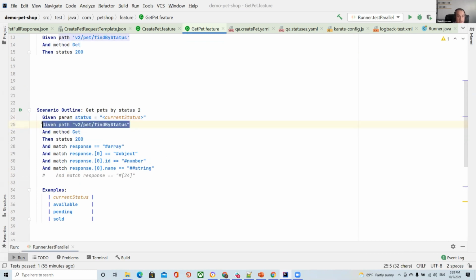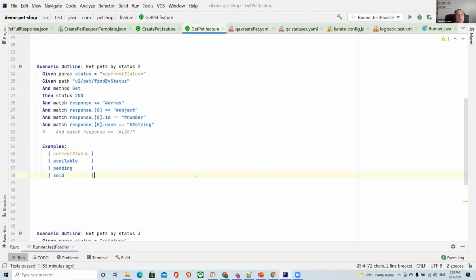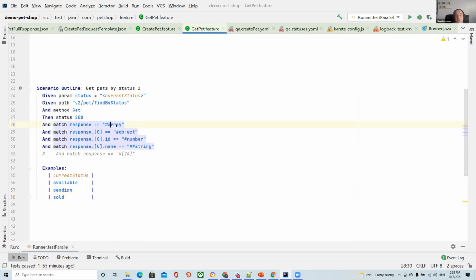Okay, after that, Karate understands that we have this param, same idea, and after that we can verify what we have inside our response. If you type a match command, Karate understands that it's our assertion, and if you type just response, it's not a variable, Karate just understands that we need to parse this response.